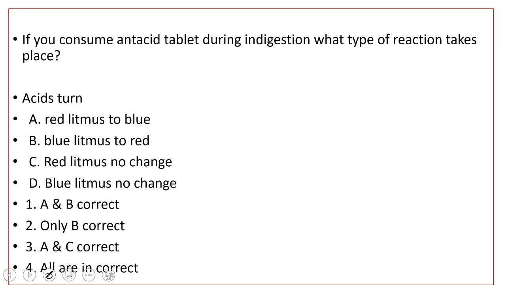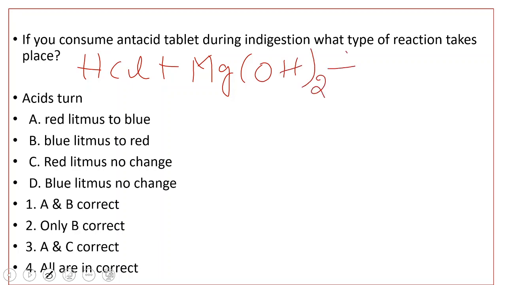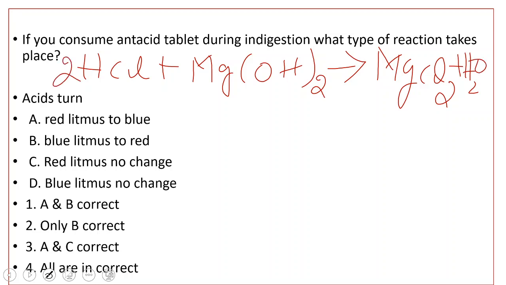Right. Neutralization reaction takes place. If we consume antacid tablet during indigestion, neutralization reaction takes place. And we can get rid of the burning sensation because the stomach contains hydrochloric acid and the antacid tablet we consume contains a base, naturally magnesium hydroxide. So this magnesium hydroxide will react with hydrochloric acid to give rise to MgCl2 plus H2O. So this is 2H2O. This is a balanced equation.